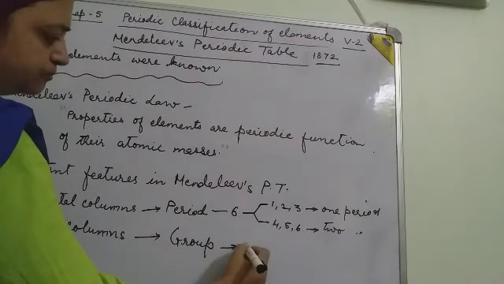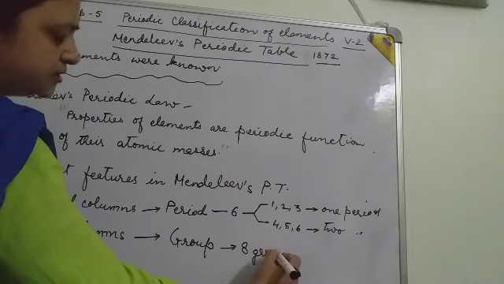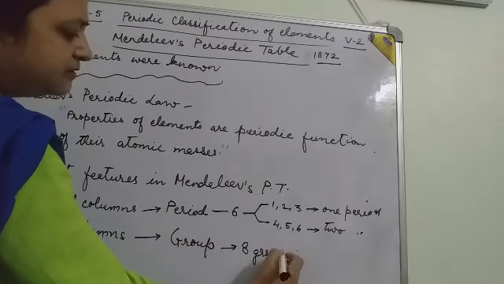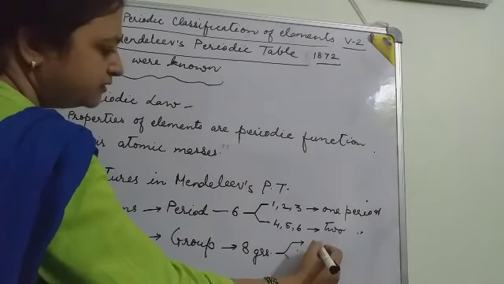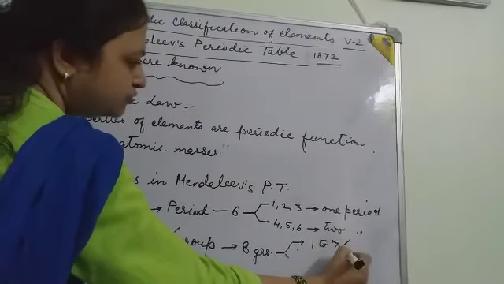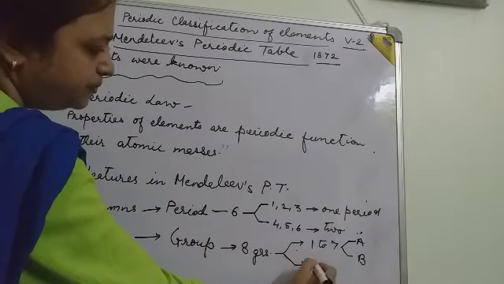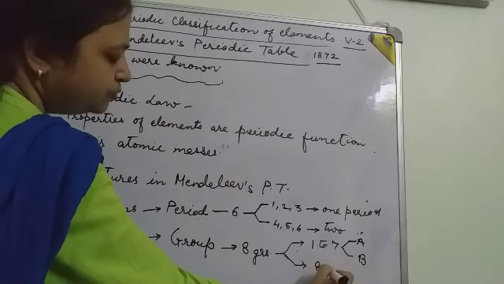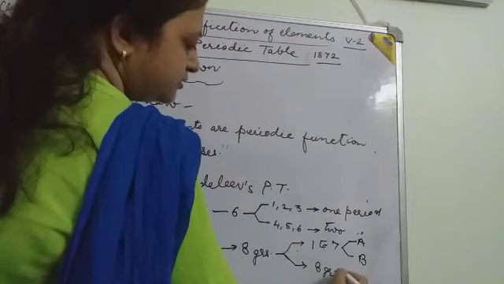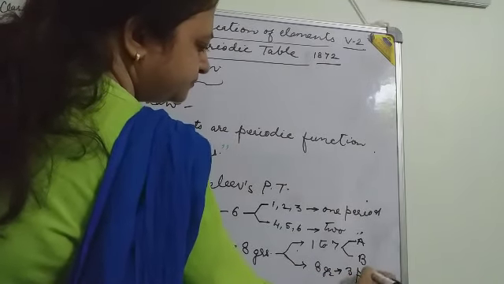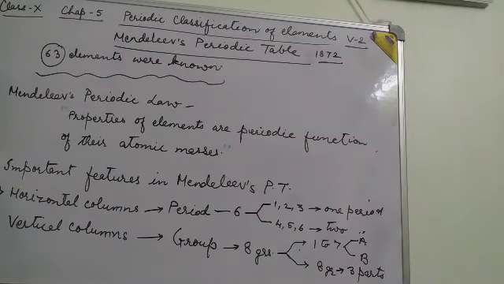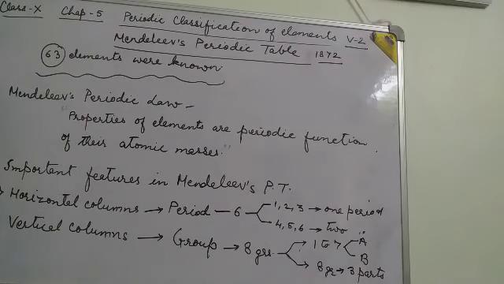Groups: there are 8 groups. Groups 1 to 7 are each divided into 2 parts, A and B, and group 8 is divided into 3 parts.